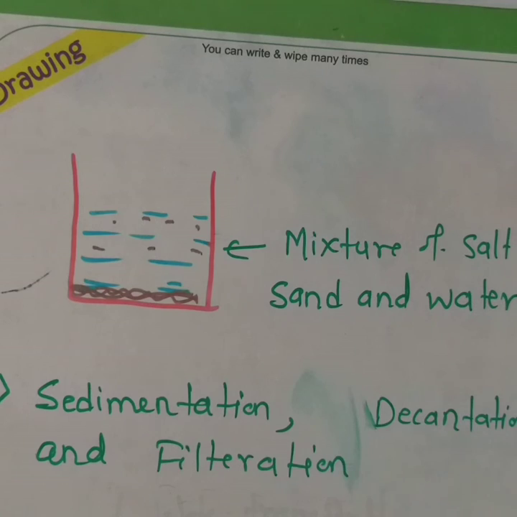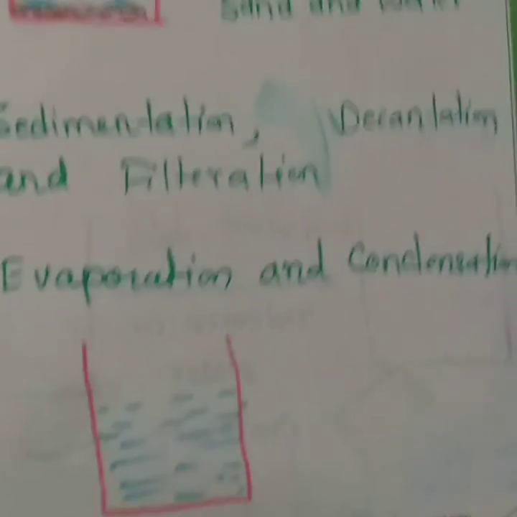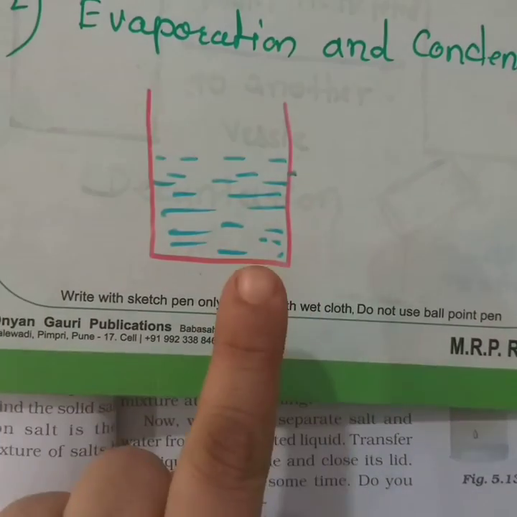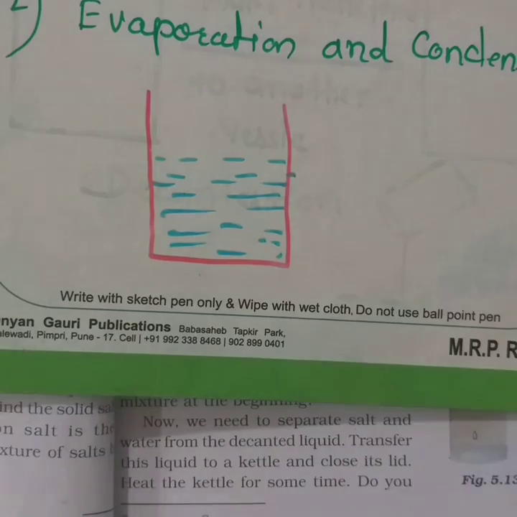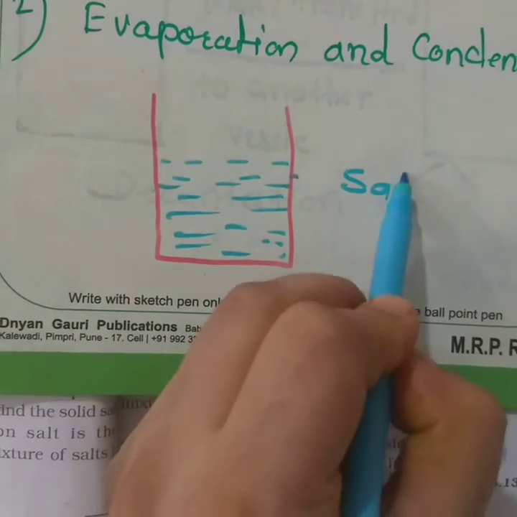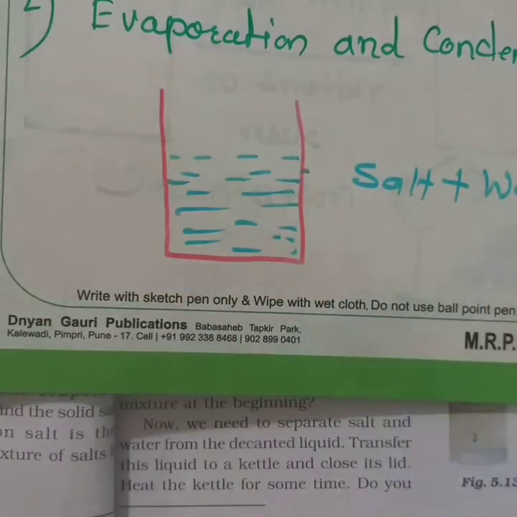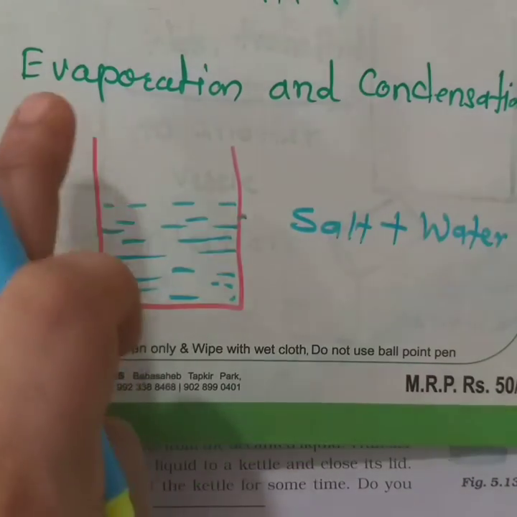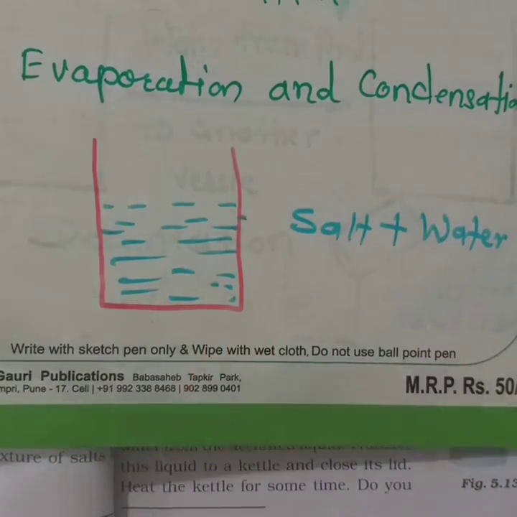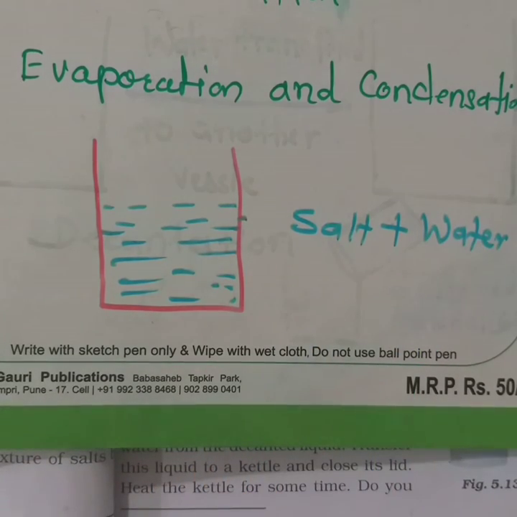Now, what will we get? The sand separately and the solution of salt and water. Now by performing the evaporation and condensation process, we can easily separate salt and water.